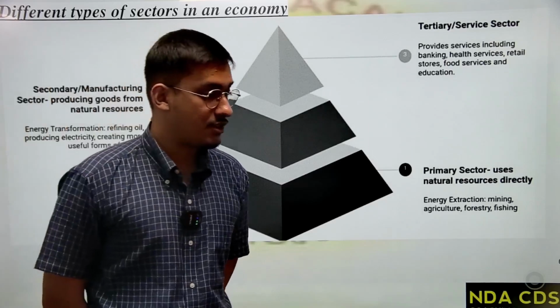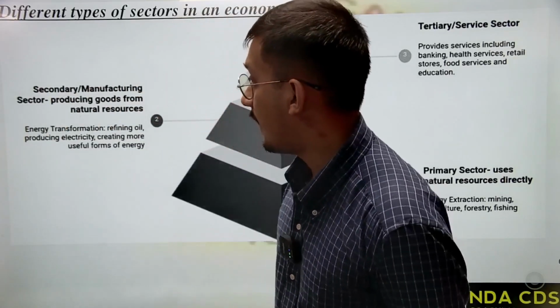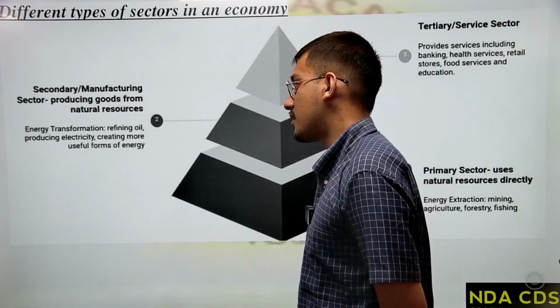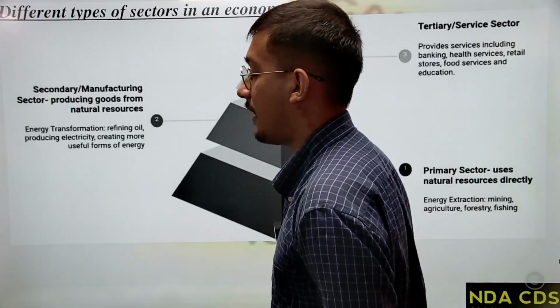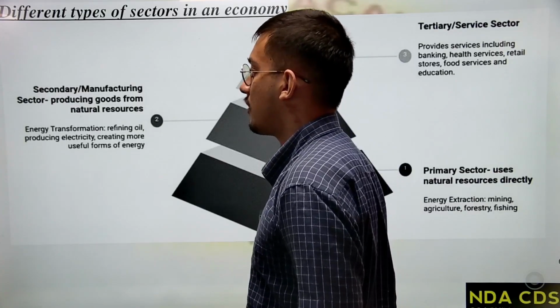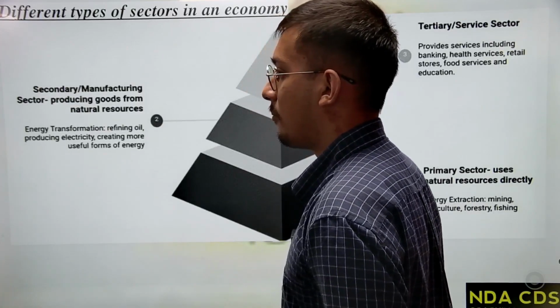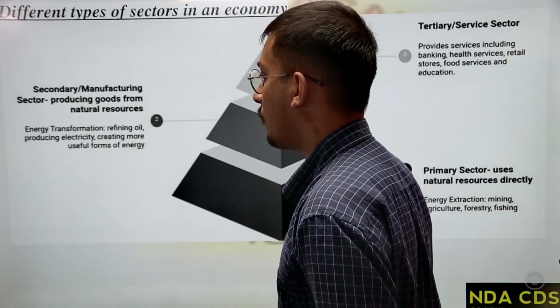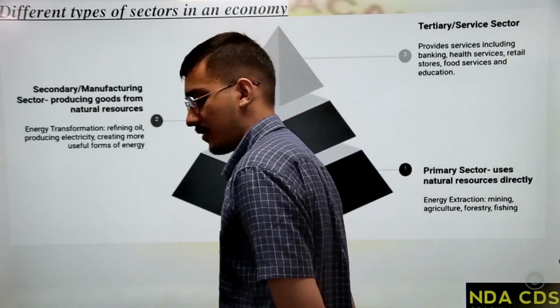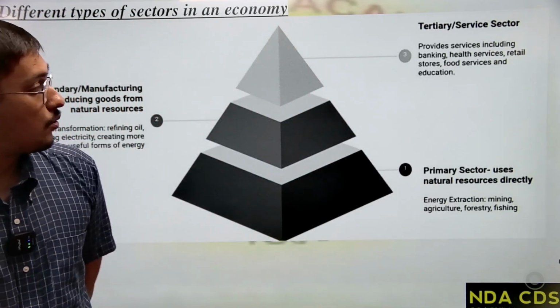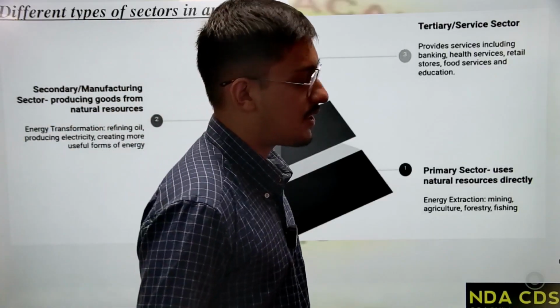Then we come on to secondary sector. Secondary sector is also known as a manufacturing sector. It is producing goods from natural resources. So energy transformation, refining oil, producing electricity, creating more useful forms of energy, right? Then we come on to the tertiary or service sector.